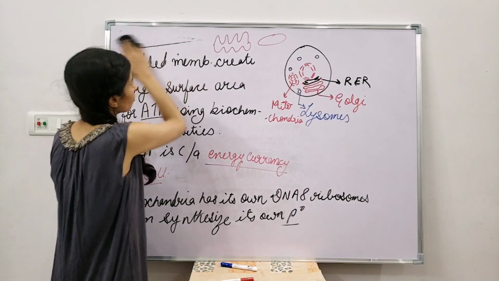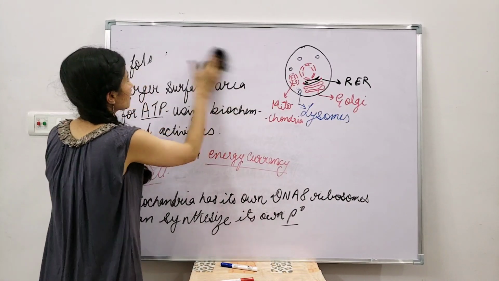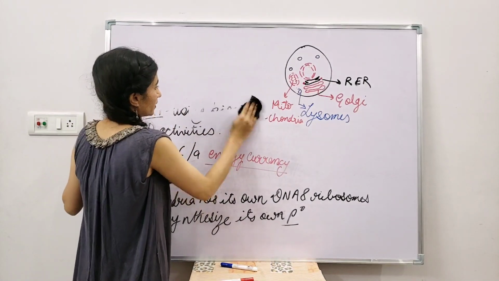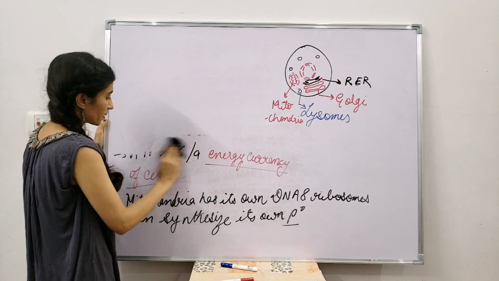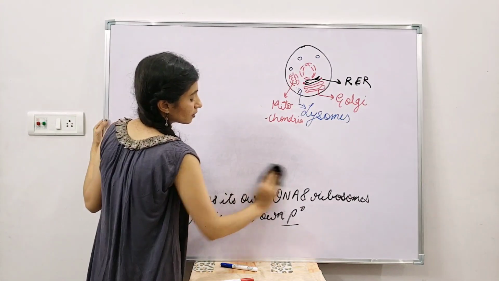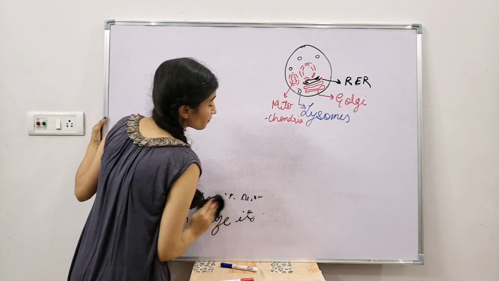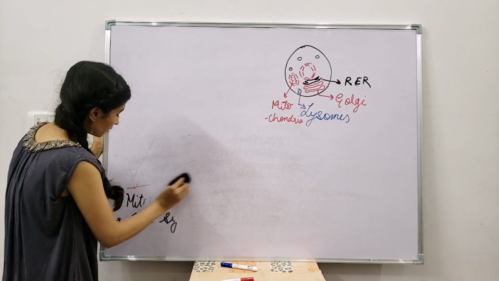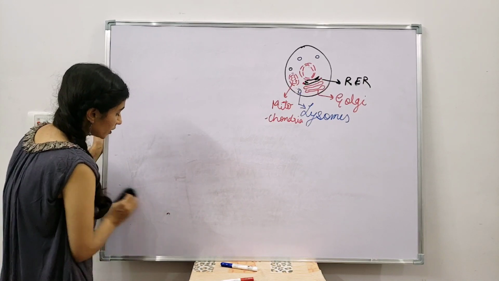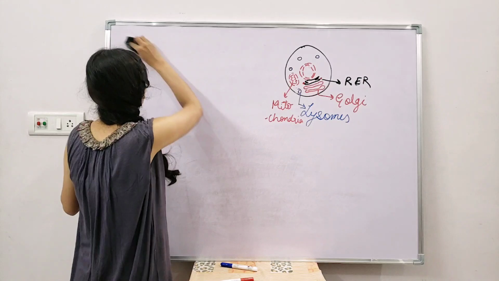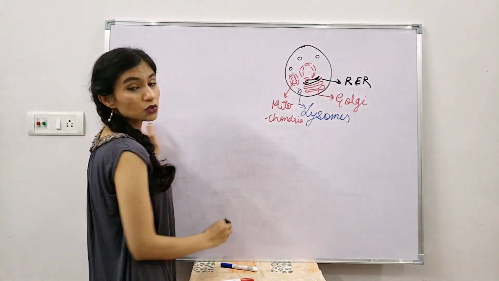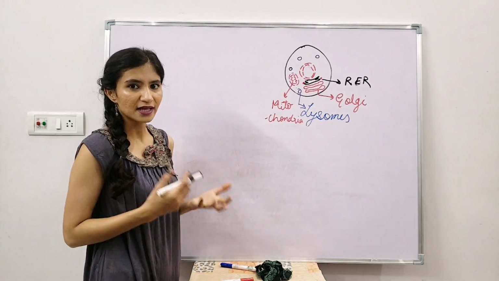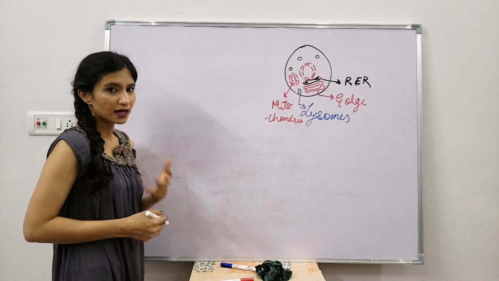Okay, now all these organelles that we have discussed so far, the plasma membrane, the cytoplasm, your nucleus, the endoplasmic reticulum, the Golgi apparatus, ribosomes a bit, and mitochondria, are common between the plant cell and the animal cell, except the cell wall, because only plant cells and a few bacteria have the cell wall. Bacteria have a cell wall and plants have a cell wall.